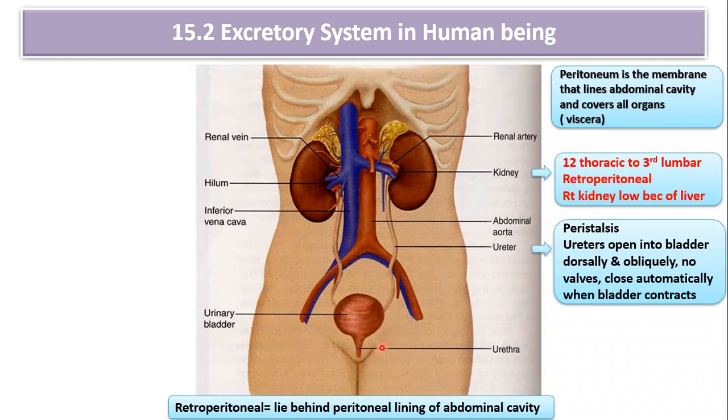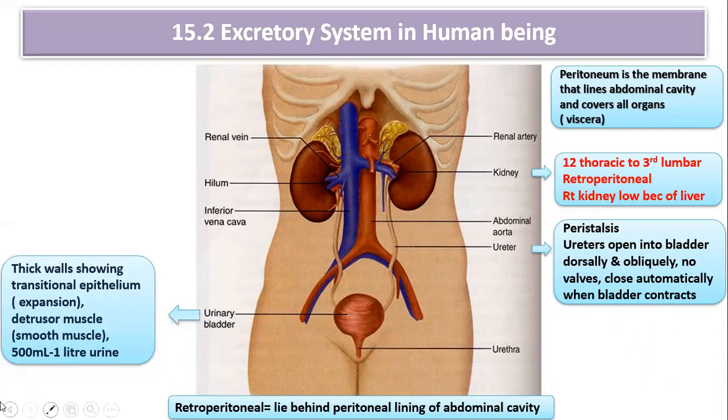Okay, so look at this: the transitional epithelium brings about the expansion of the bladder. It also has a specialized muscle called the detrusor muscle, and the urinary bladder stores urine, approximately 500 ml to 1 liter.